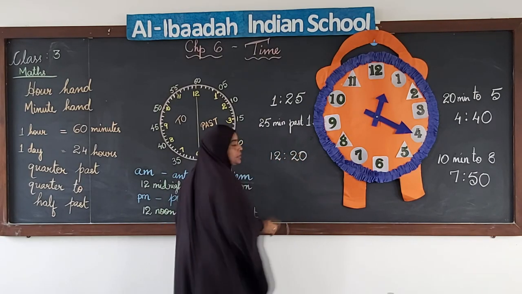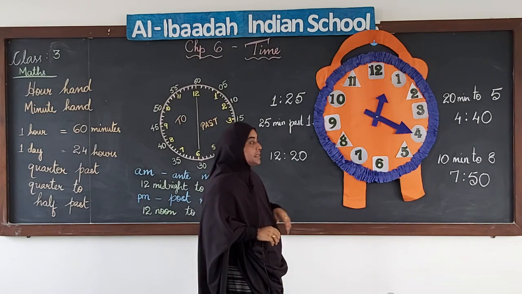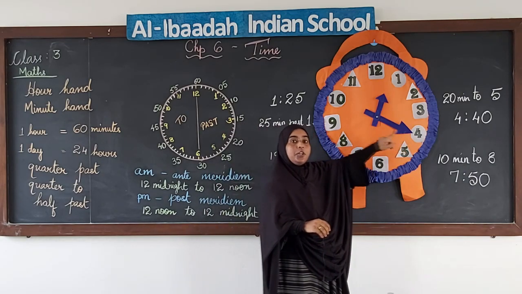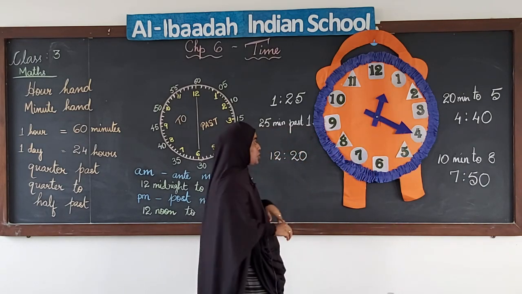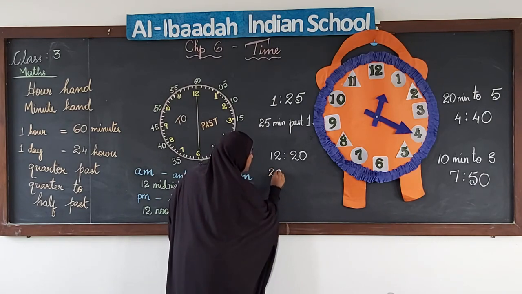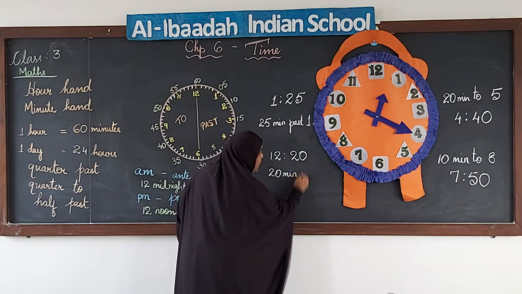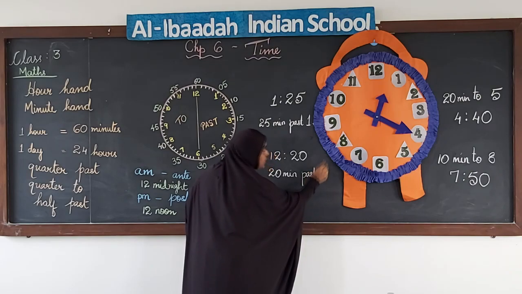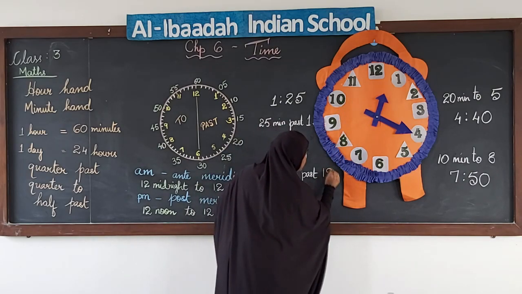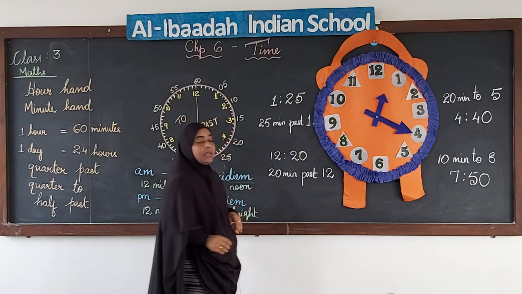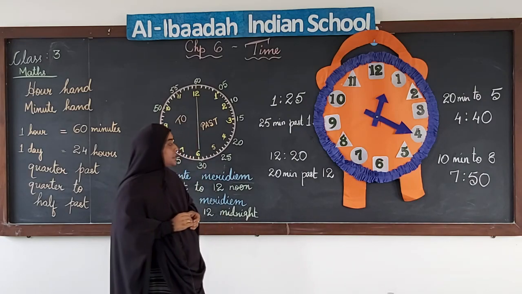12:20, and the other way of reading the time, since it is in the first half, we will use the word past. So, it is 20 minutes past which hour? It is 12. 12:20, that is 20 minutes past 12.